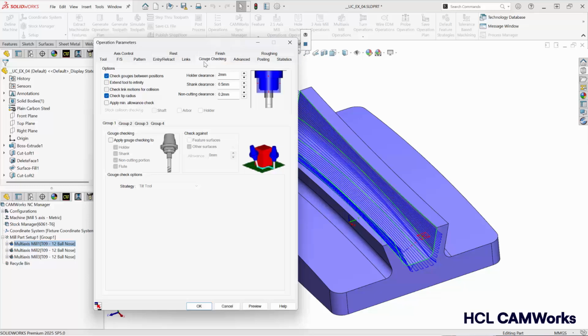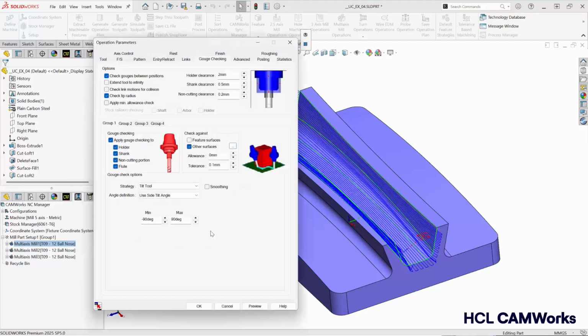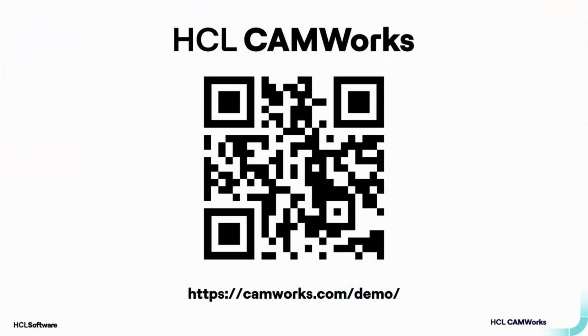Another important tab for controlling a 5-axis toolpath is gouge checking. In this case, we can apply gouge checking and then we can select which entities we want to avoid. We can also avoid feature surfaces and other surfaces as well by selecting them and creating additional features. Once we have gouge checking selected, we have several different ways in which we can control how the tool is going to tilt.